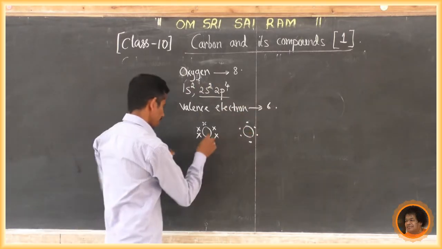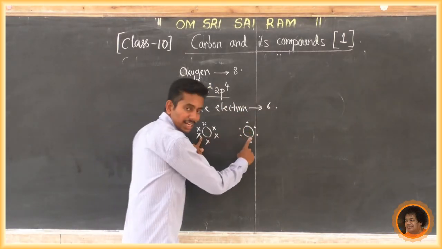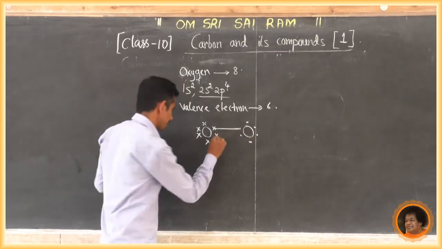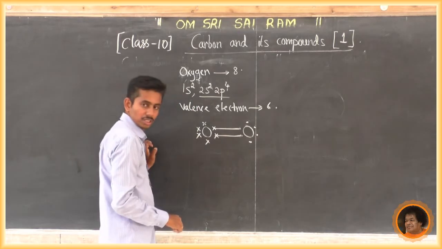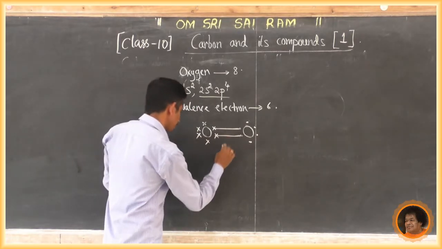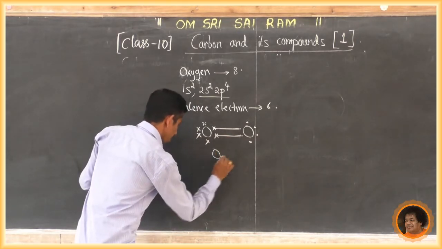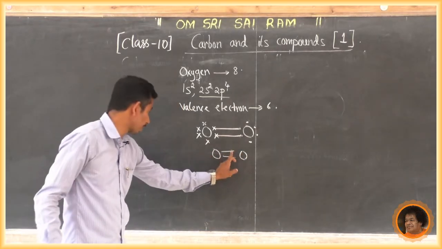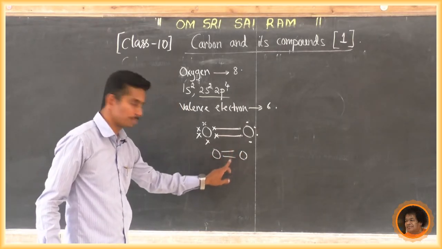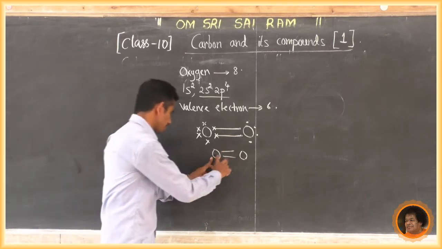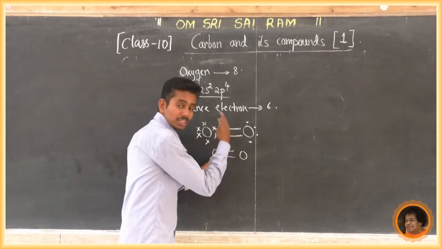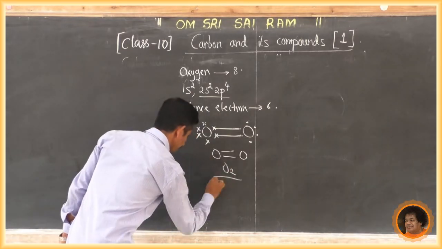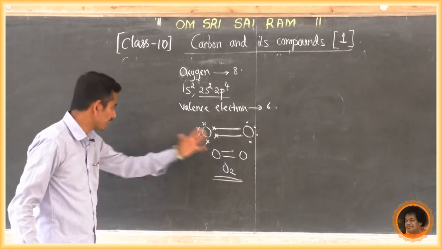Now this is one oxygen, this is another oxygen. They share electrons like this. After sharing, it becomes like this. Oxygen shares with oxygen. This is a double bond. Two lines means it is a double bond. Oxygen shares electrons with another oxygen and becomes O2. This is the sharing of electrons.